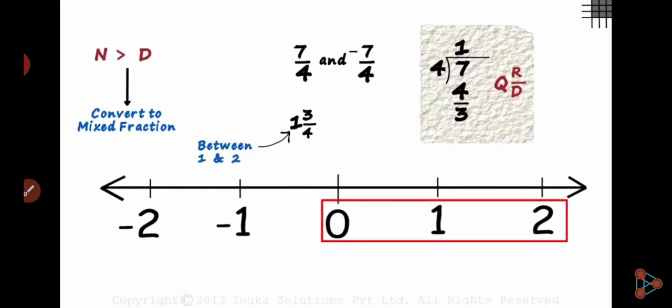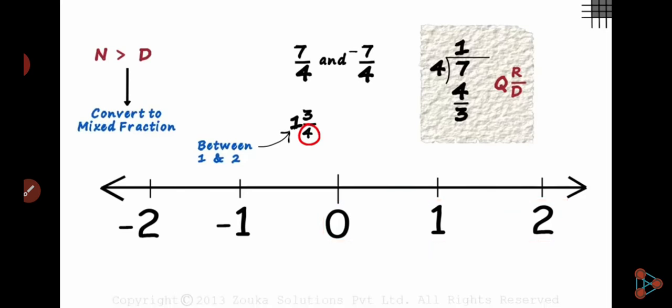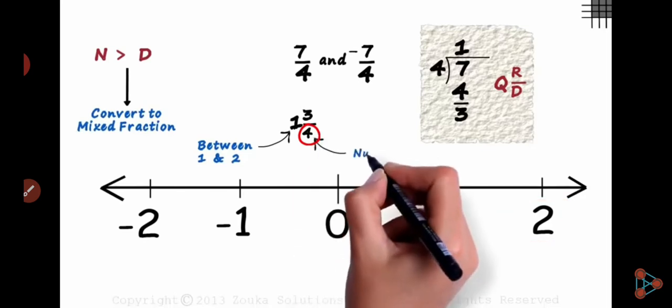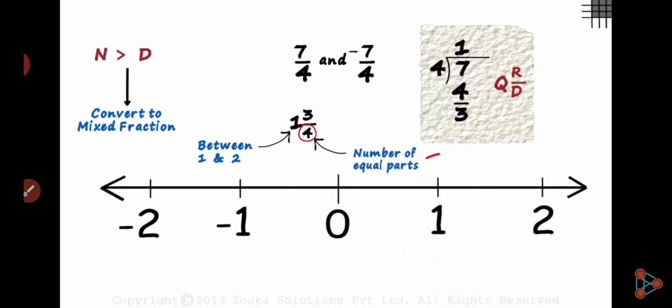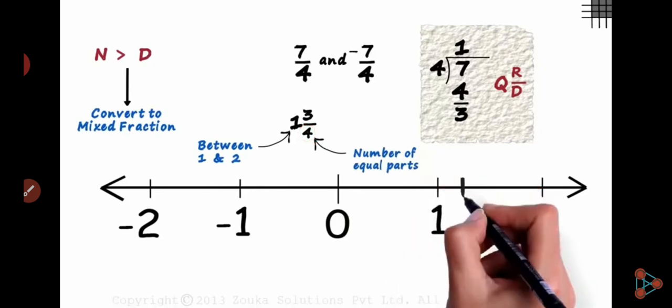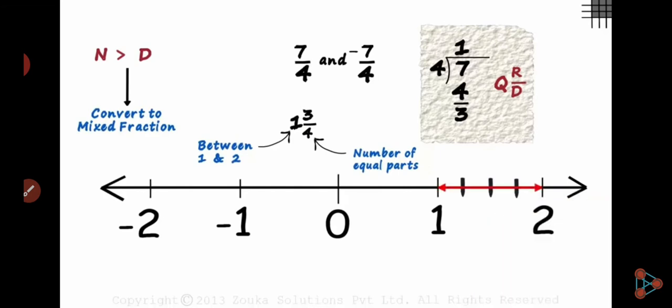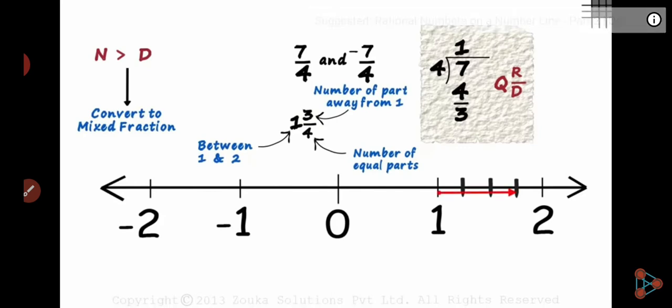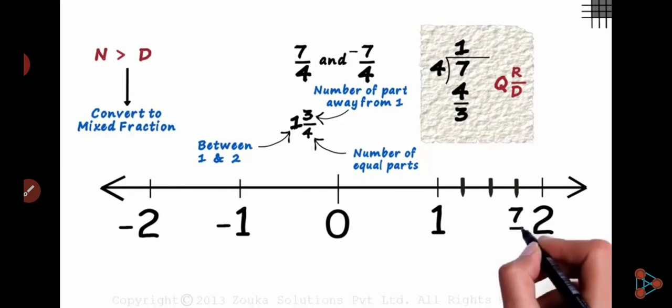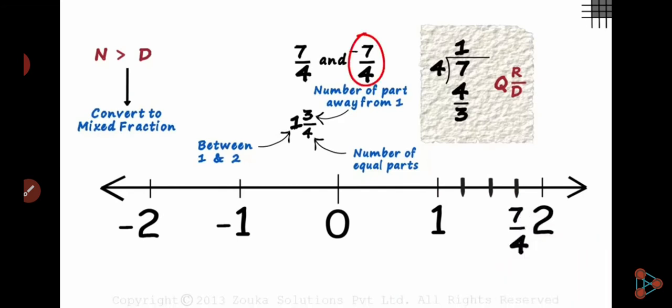Positive numbers on the right side and negative numbers on the left side of the number line. 0 and 4 denotes the number of equal parts. Okay, so let's divide into equal 4 parts. So where is 3/4? It is 3/4, or it becomes the number of parts away from 1. Okay, so it becomes 1 and 3/4. That is 7/4.